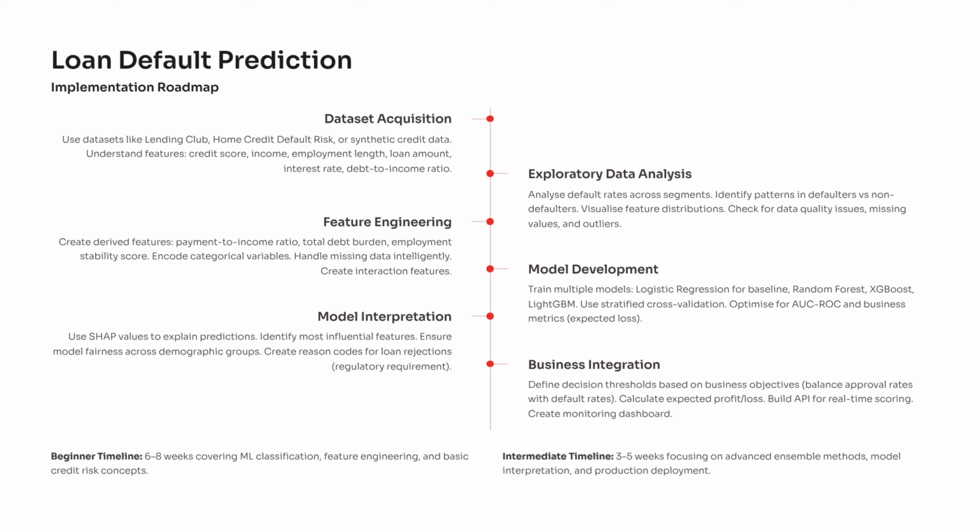You also interpret your models using tools like SHAP values, so lenders can understand why a prediction was made, which is essential for trust and regulatory compliance. Finally, you integrate the model into a workflow that sets decision thresholds, estimates expected profit or loss, and supports automated or assisted loan approvals. This roadmap gives you a clear technical timeline, from beginner stages where you master basics in about 6 to 8 weeks, to more advanced stages where you refine ensemble methods, fairness checks, and deployment. By following this flow, you learn how real credit scoring pipelines are built and monitored in production.